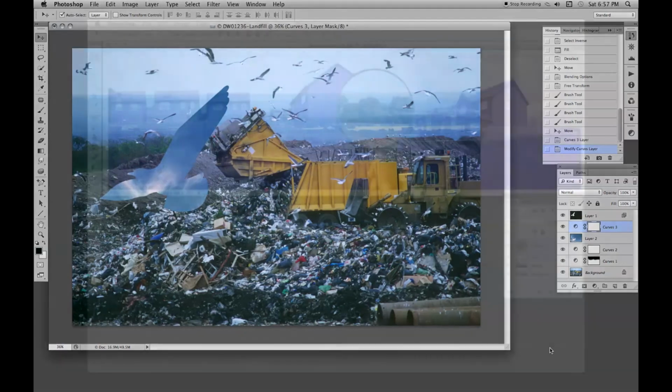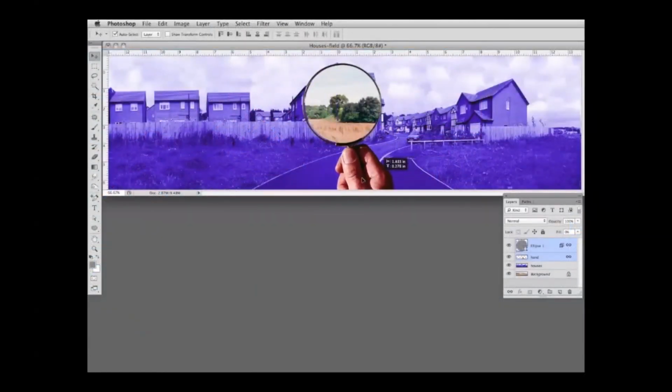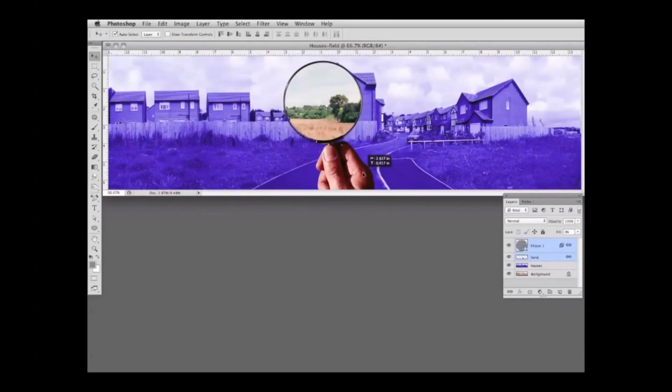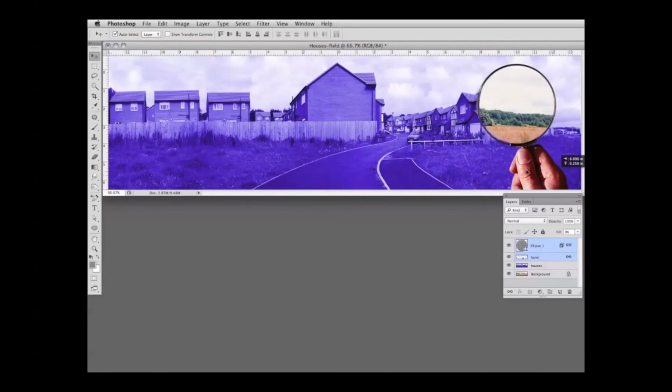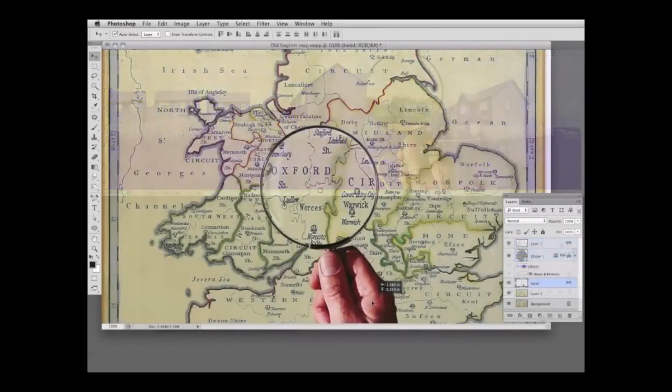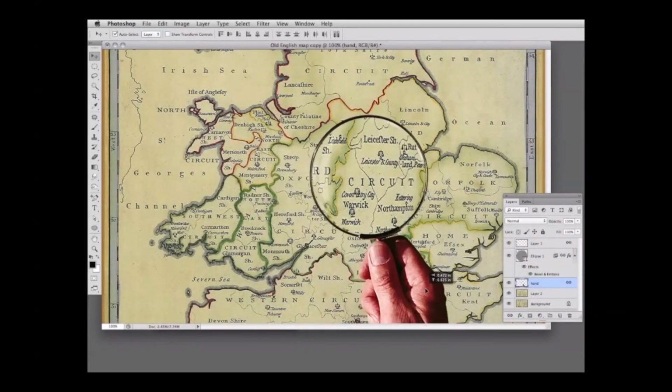There's a much more comprehensive tutorial on the knockout function on this page, and it uses it as an animation. It's called A Tutorial Using Knockout in Layer Styles. Worth a look.